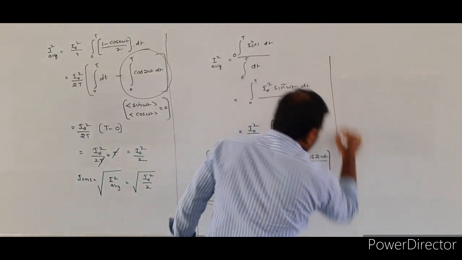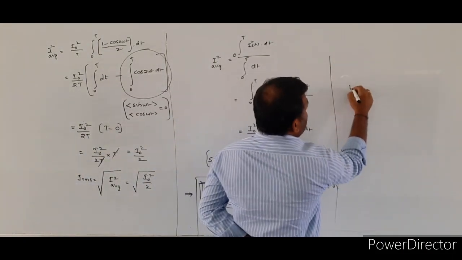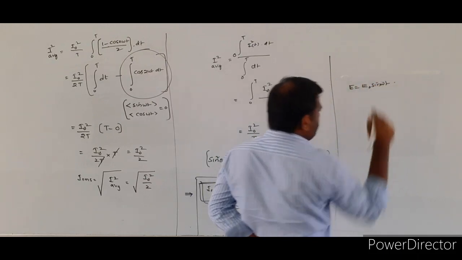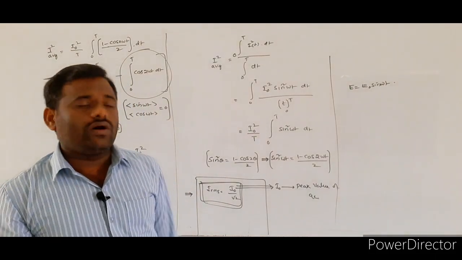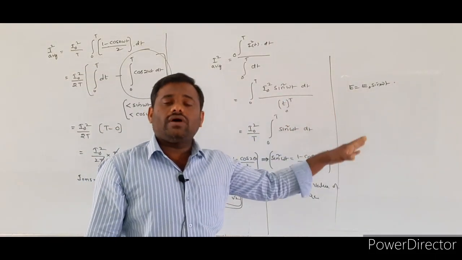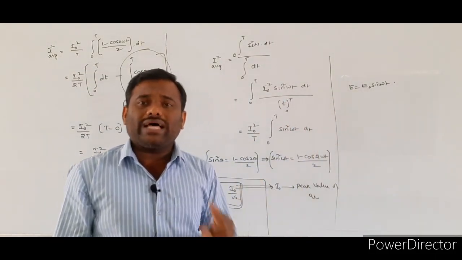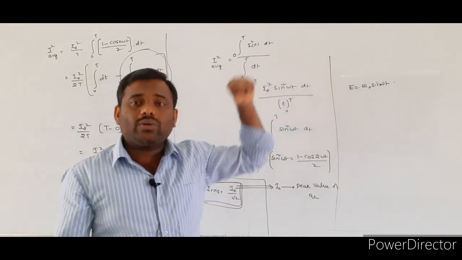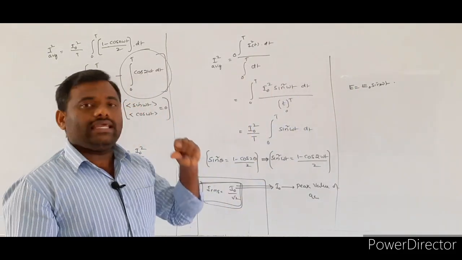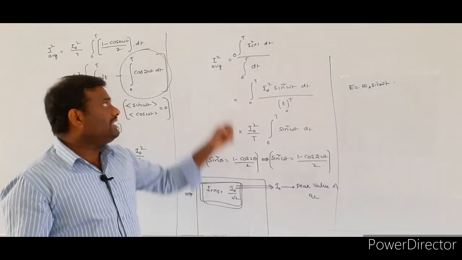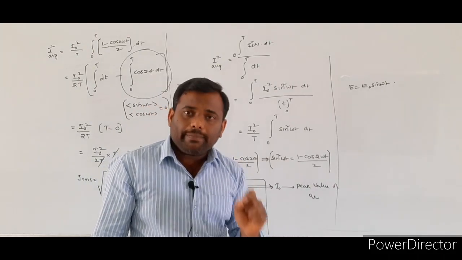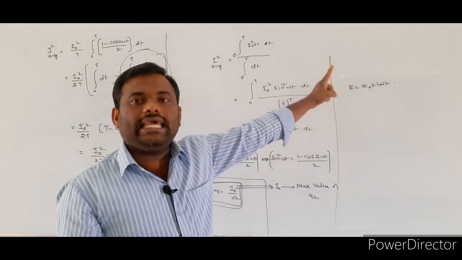Suppose you know the instantaneous EMF value. Capital E is indicating the instantaneous value of EMF that is applied to the AC circuit. If you know the instantaneous EMF value, how can you calculate the RMS value of the EMF? According to the same process, you have to calculate the RMS value of the AC EMF.